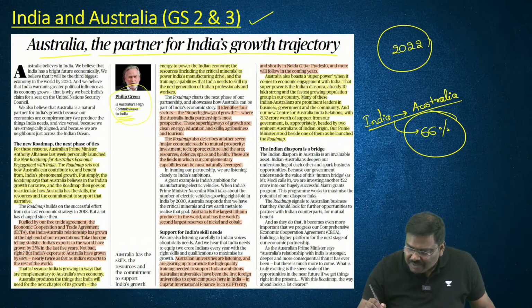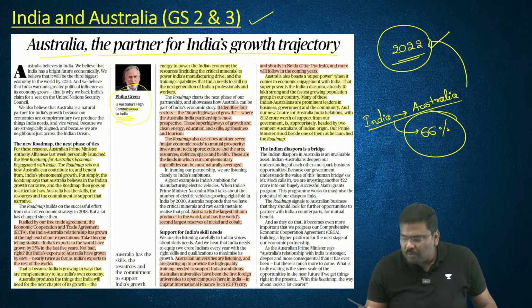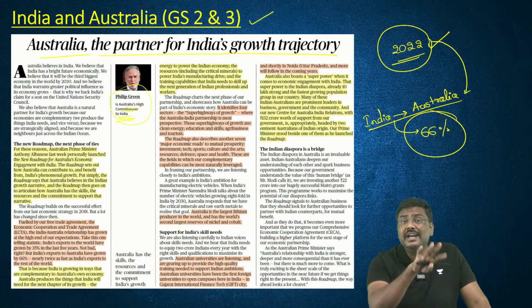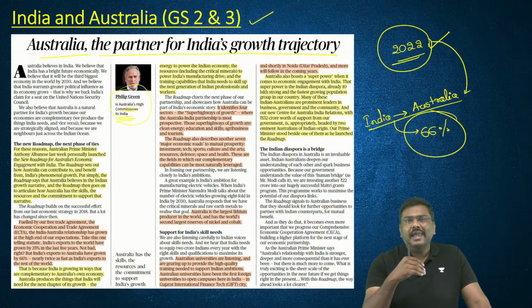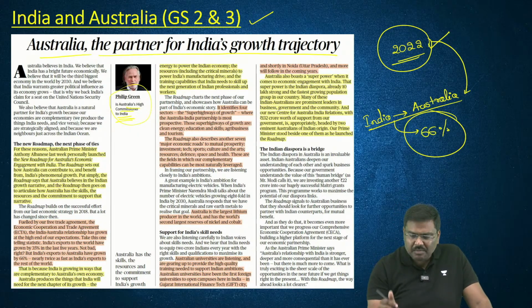Now, this agreement which has been signed in 2022 will play a very important role in promoting bilateral trade. By the way, this is a bilateral trade agreement. India and Australia have signed a bilateral trade agreement to promote more and more trade between India and Australia. Point number 1.